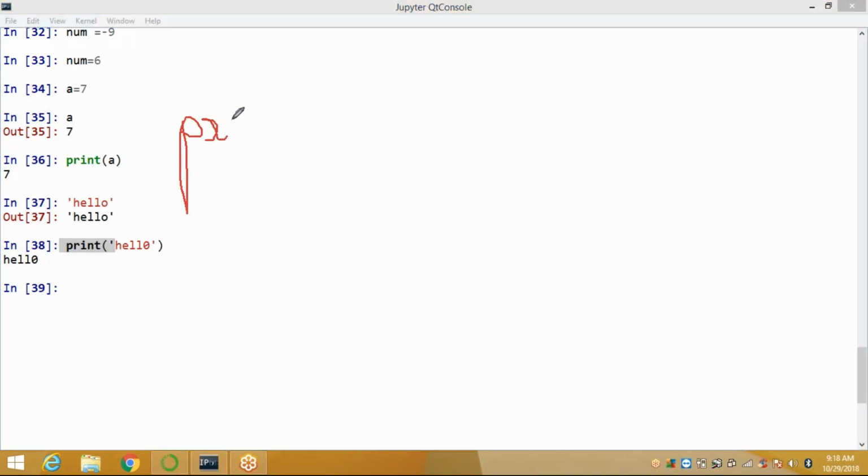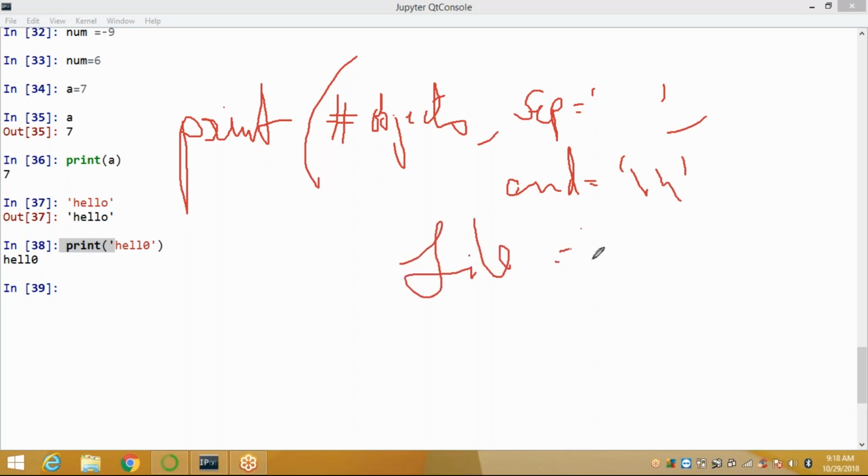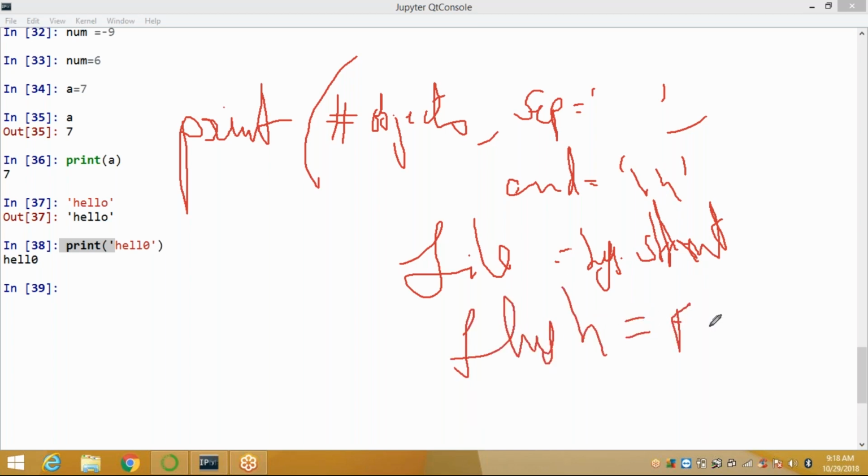We're discussing here the complete print syntax. Print will take a number of objects, separator, and end, by default slash n, file that is equal to sys dot stdout, flush is equal to false.